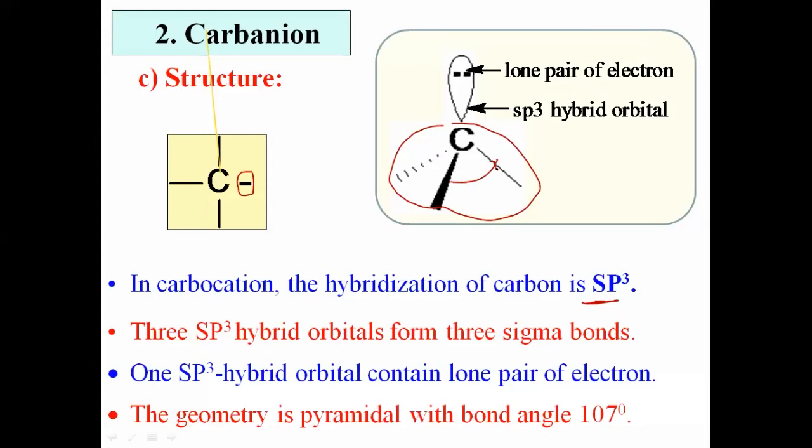We have studied four points regarding the carbanion. What is the first point? Yes, the hybridization of the carbanion is sp3. Second, three sp3 hybrid orbitals form three sigma covalent bonds. Third, one of the sp3 hybrid orbitals has a lone pair of electrons. There is a negative charge, meaning an electron pair, and that electron pair is present in that hybrid orbital. And last point, the geometry is pyramidal with a bond angle of 107 degrees. This is just about the structure of the carbanion.